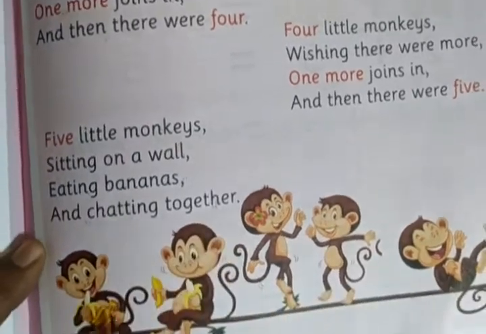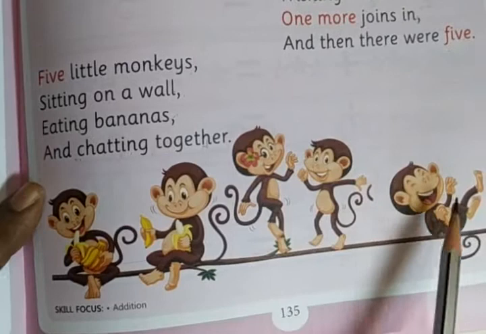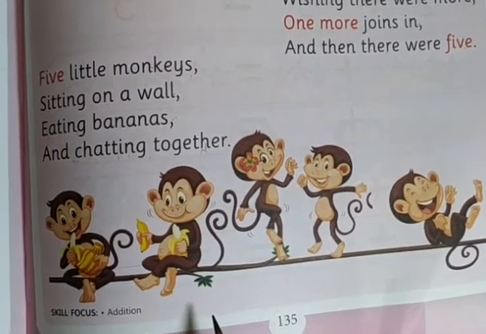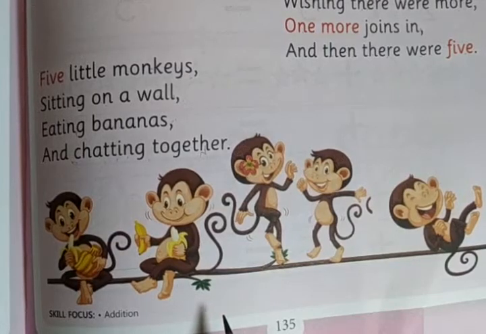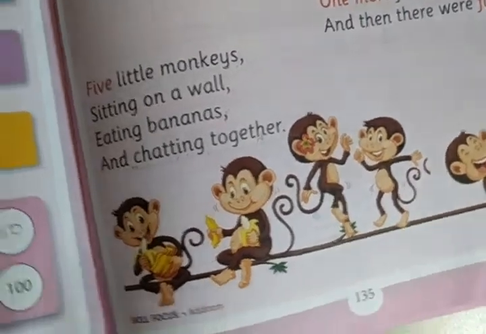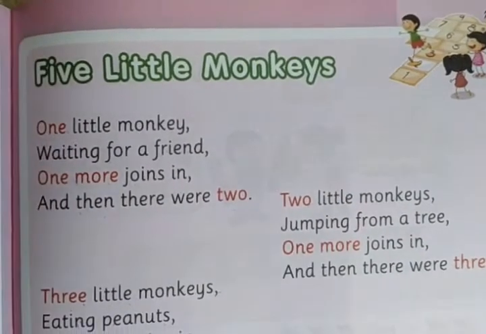See here, 5 little monkeys are sitting on a wall and chatting together, right? So this is called a rhyme. 5 little monkeys is a rhyme. You just have to read, you have to say the rhyme.